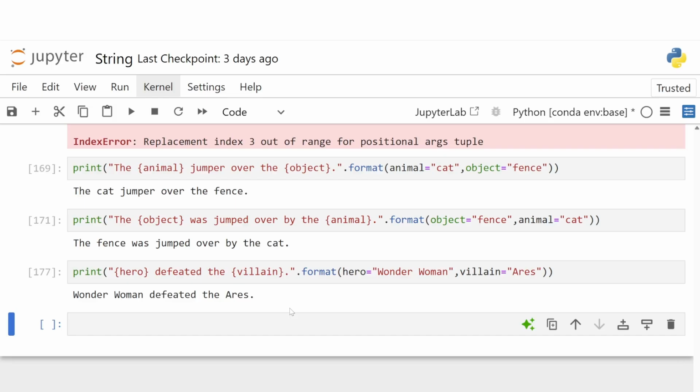And that's a quick tour of how Python's format method works. You can use it for numbers too, formatting decimals, percentages, and aligned text, which we'll cover in the subsequent videos.